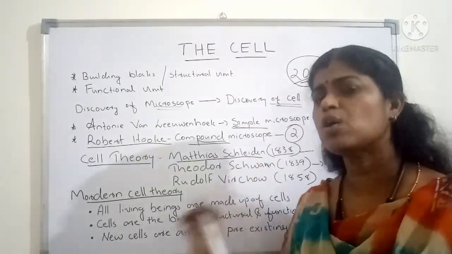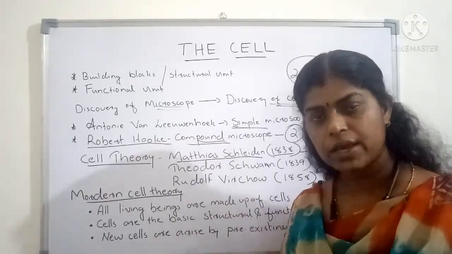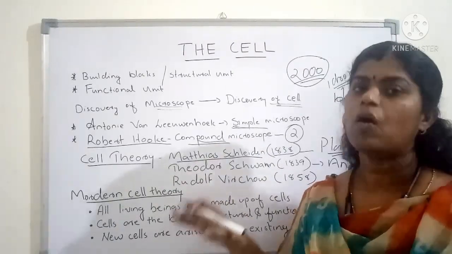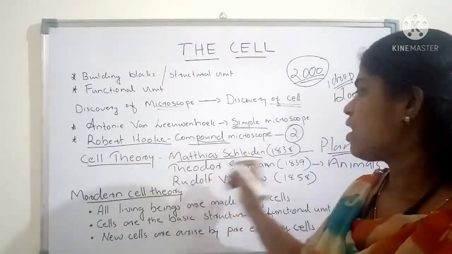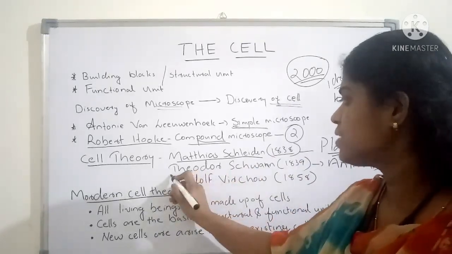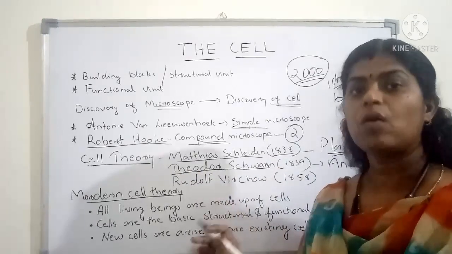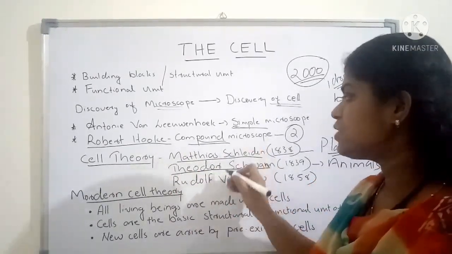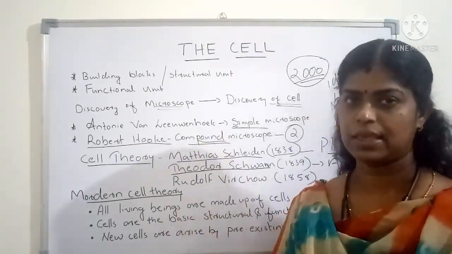Okay, he observed so many kinds of plants under the microscope, and he discovered that all these plants are made with cells. So he said that all the plants are made with cells. Another scientist, after 1 year, whose name is Theodor Schwann, told that all the animals are made with cells. So these 2 ideas clubbed together, and it became the cell theory.